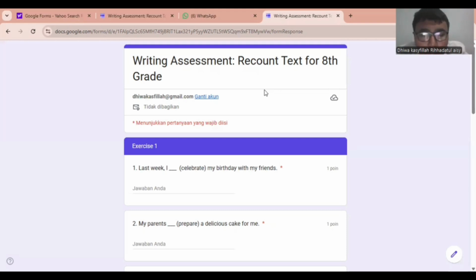But on the other side, this assessment also has some negative washback. The first limitation is that the test mainly measures grammar accuracy rather than students' overall writing ability. Since students only fill in missing verbs, they do not have the opportunity to generate their own ideas, organize paragraphs,